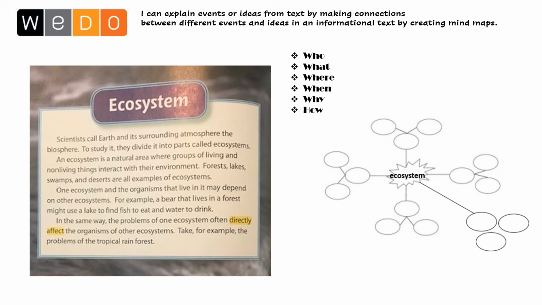Okay, what else? Where? Ask yourself, are there any where details? Details about places that you might include. Ask yourself when. Are there any when details? Dates or times, maybe seasons? If there are when details, jot the word when. What about the question why? Are there any details about why that might explain a why for something about the ecosystem? Why something happened? If you need to, add another circle cluster.